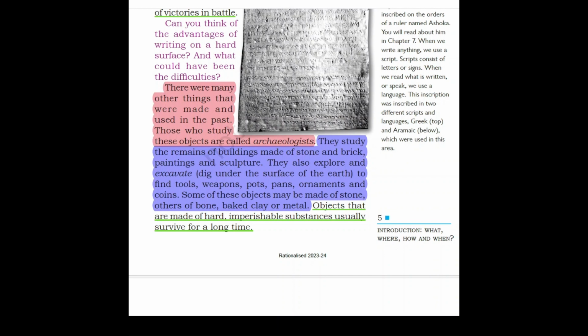What did they find after the digging? They found tools, weapons, pots, pans, ornaments, and coins. Some of these objects may be made of stone, others of bone, baked clay, or metal. Objects that are made of hard, imperishable substances usually survive for a long time.